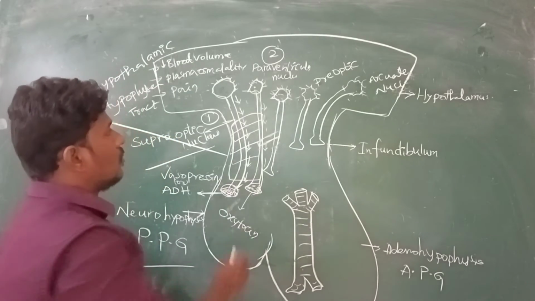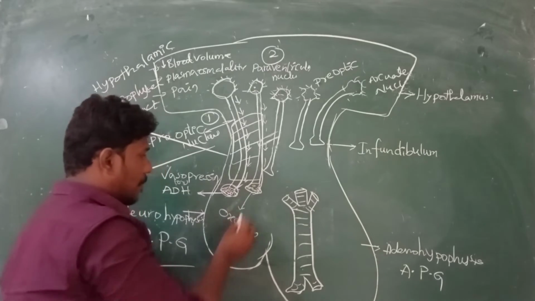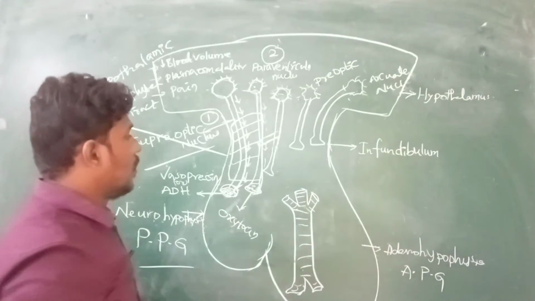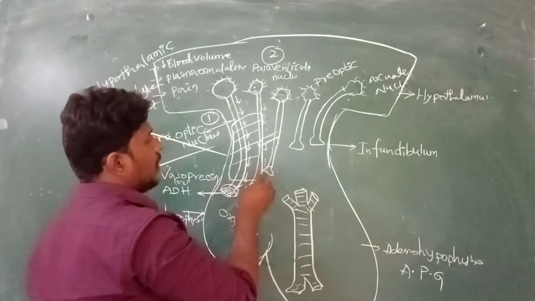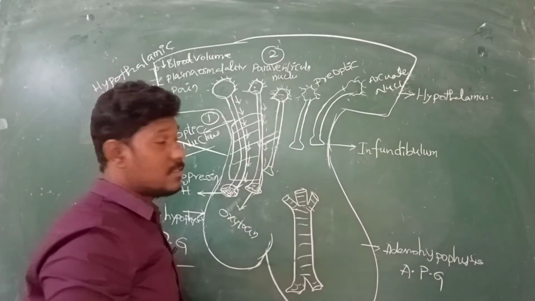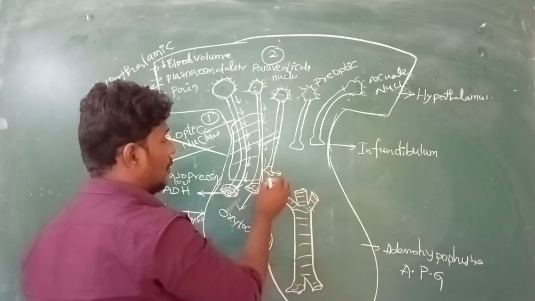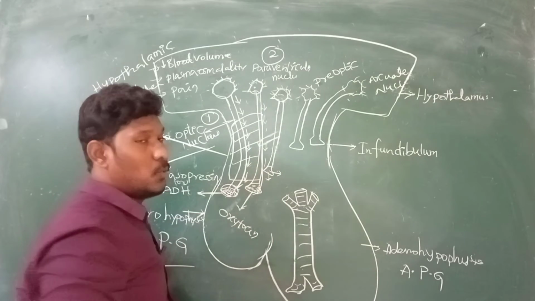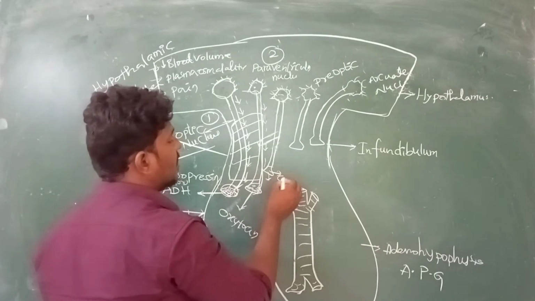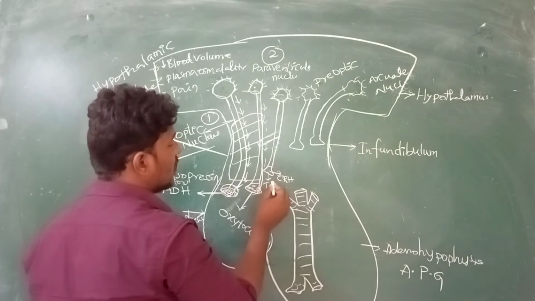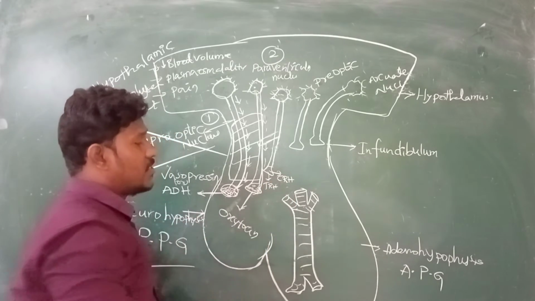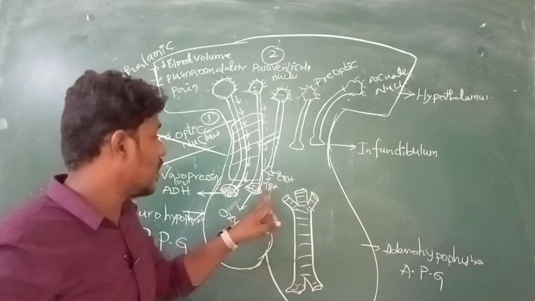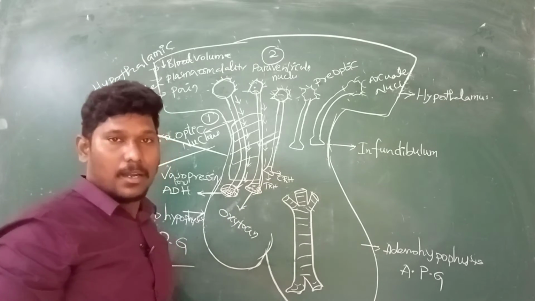are affected. If you see, the paraventricular nucleus already released the oxytocin hormone into the neurohypophysis. Along with oxytocin, this paraventricular nucleus also releases some other types of hormones. Majorly, there are two types of hormones released from the paraventricular nucleus. The first one is CRH, and the next one is TRH. CRH as well as TRH: thyrotropin releasing hormone, TRH, and corticotropin releasing hormone, CRH.